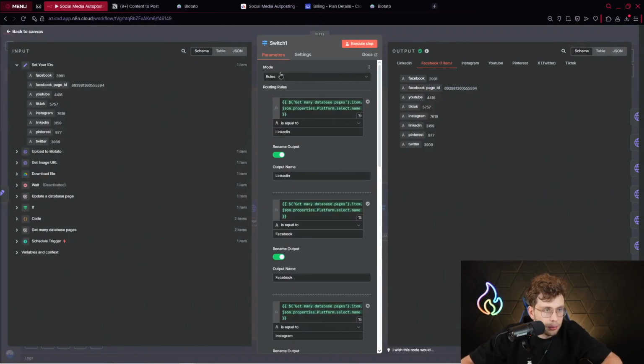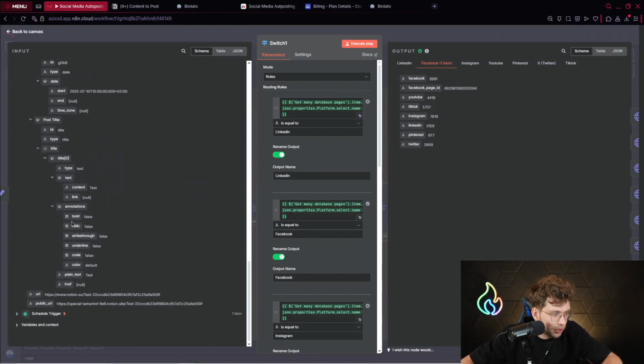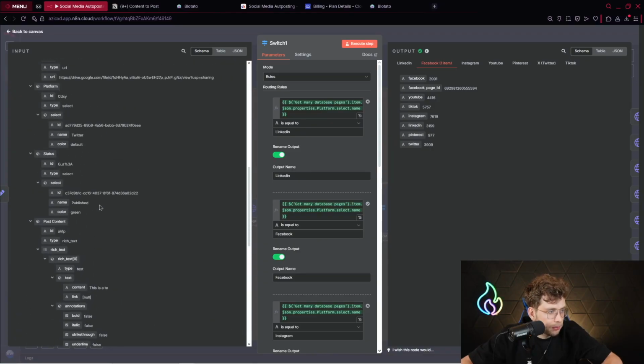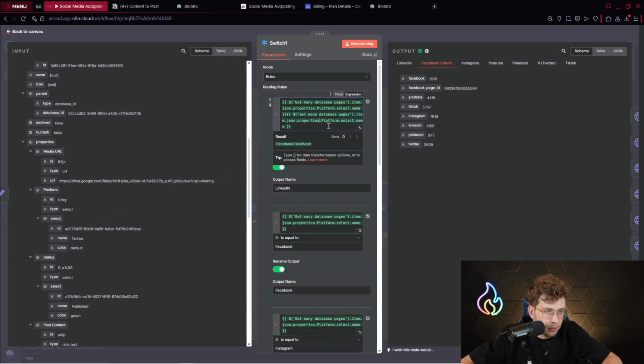Simply, we choose the mode, which is rules, and then we just provide, from the Get Many Items node, so our Notion, the category. Where do we have the category? And the platform, yeah. So we've got the name, which is Twitter. So simply you just provide this variable.